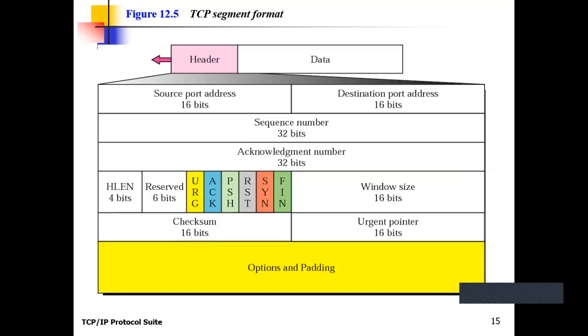Now the checksum field is similar to the UDP protocol, which we studied in the UDP protocol. The process is the same here. You can study the process which we discussed in the previous class. The important part is that the checksum process is done at the sender side and also at the receiver side. It is a very simple process to check the integrity of the data. Clear?